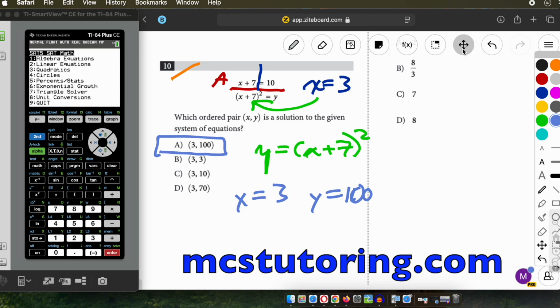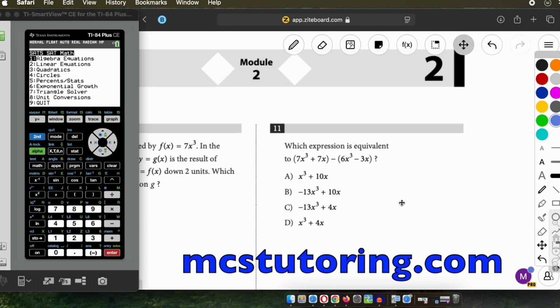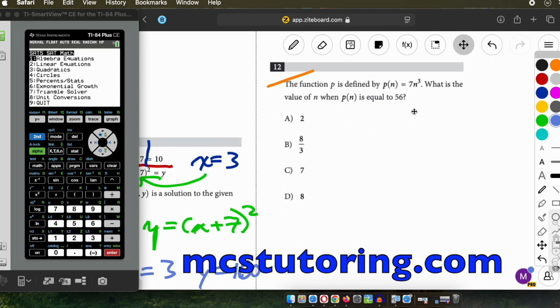Okay, 11. We can't do that in the calculator. Bummer. Okay. Now the function p is defined by p of n equals 7n cubed. You could say 7n to the third, a lot of different ways to say that. What is the value of n when p of n equals 56? So if p of n is equal to 56, that means this thing's 56. So basically 56, substituting here, equals 7n cubed.